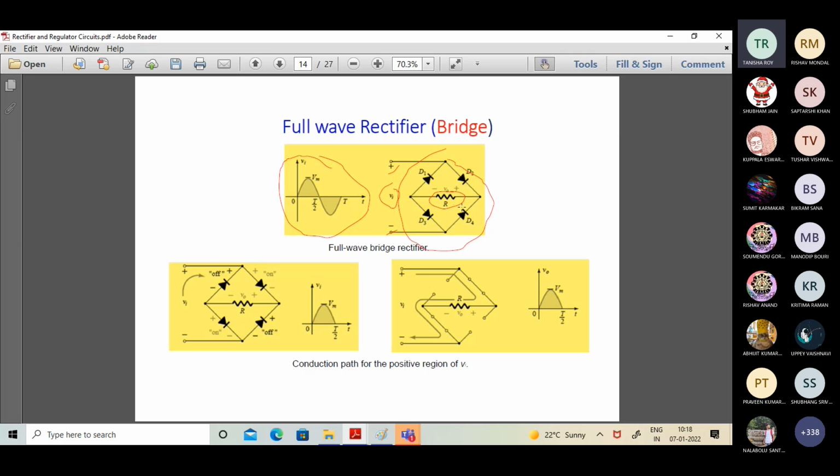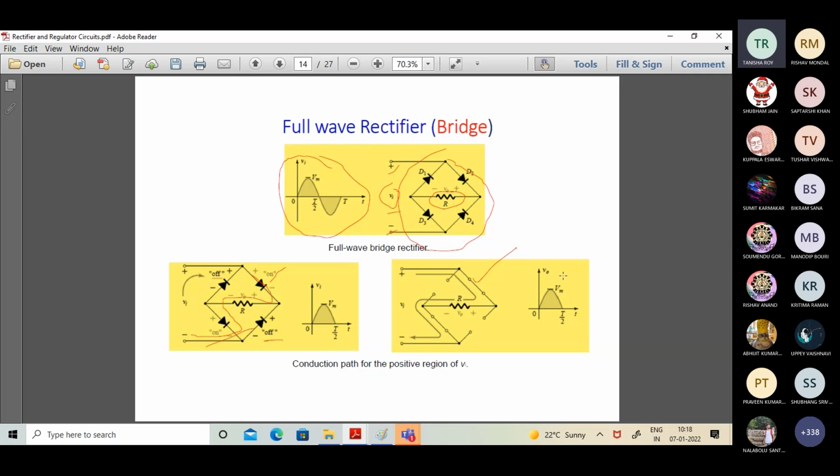D1 and D4 will remain off because they will be under reverse bias when Vi's potential is in the forward half cycle. So D2 and D3 are on, and that has been shown at the bottom over here. D1 and D4 are off, and D2 and D3 are on. In effect, the path of the current will flow in this direction, go like this, and get back over here. That has been shown in this diagram as well.